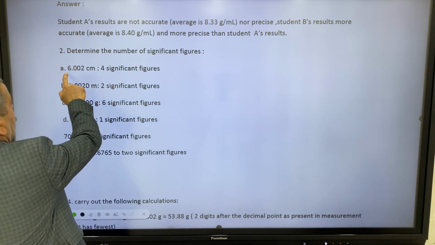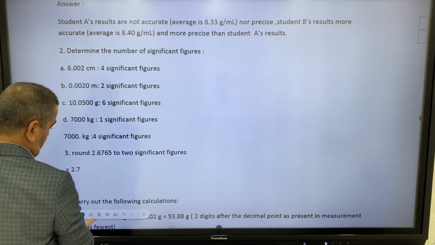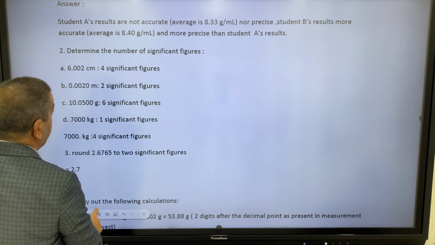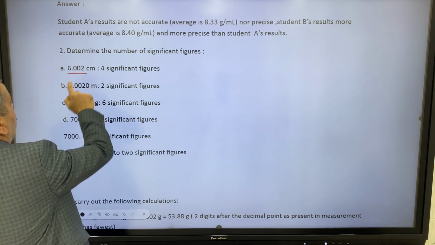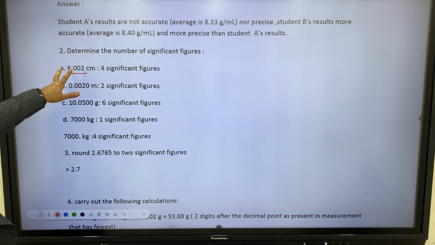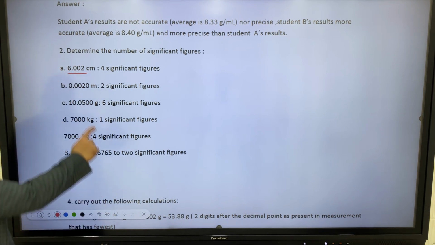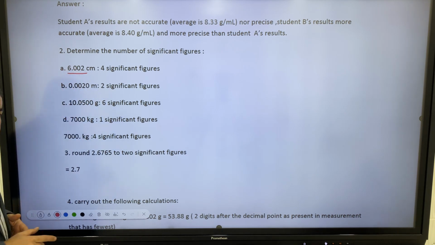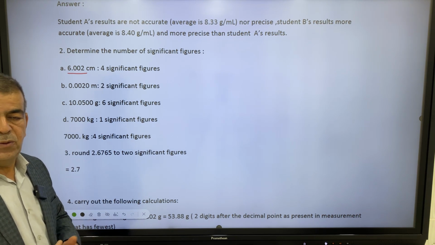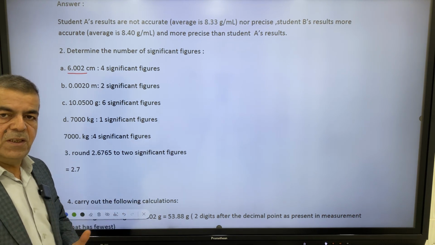The first one we have is 6.002. The two non-zero digits are 6 and 2, and the zeros between non-zero digits are also significant.